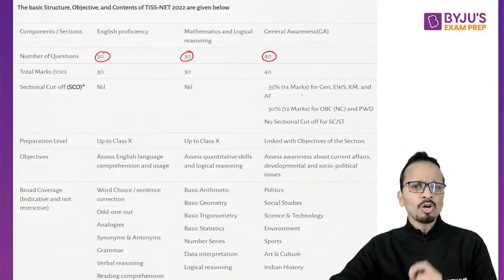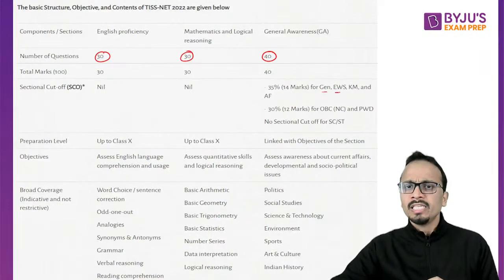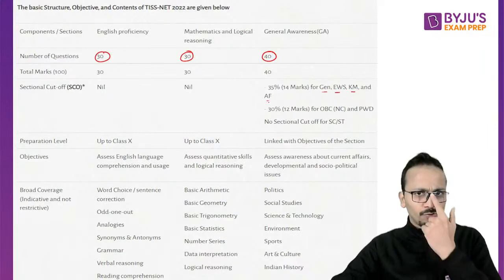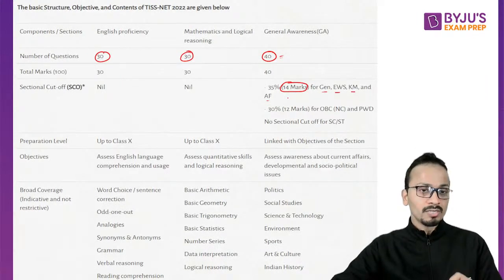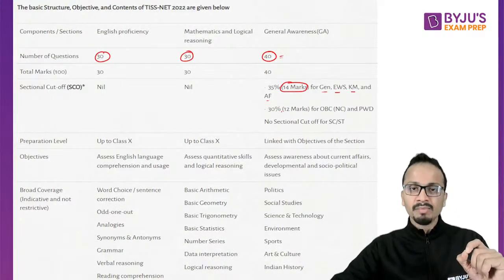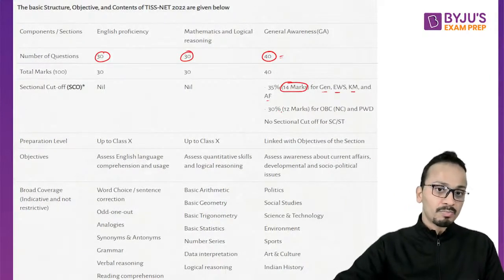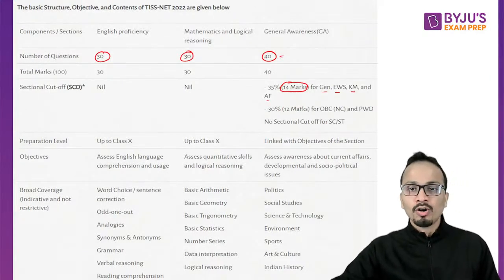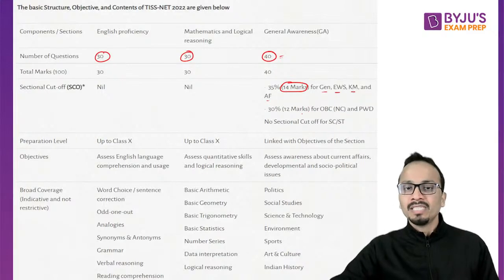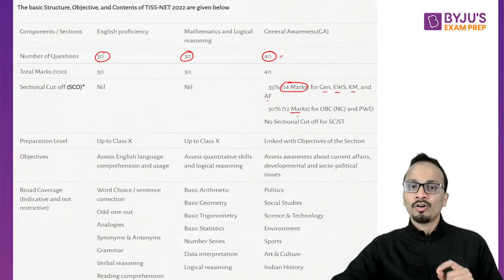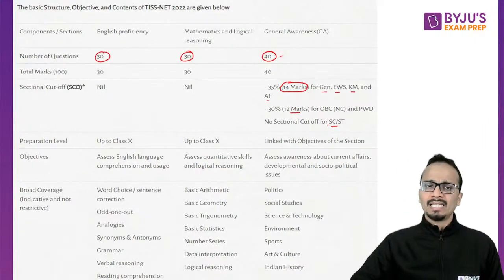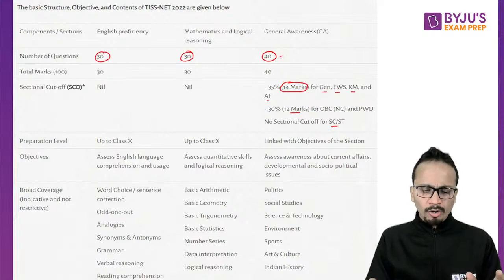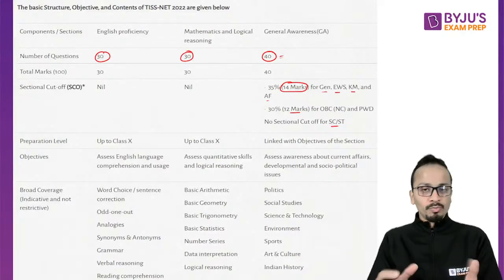For general, EWS, Kashmiri migrants and armed forces candidates, there is a sectional cutoff of 14 marks out of 40 that you have to clear in order to be considered for the further process. For OBC, NC and PW categories, there is a sectional cutoff of 12 marks in general awareness, and no sectional cutoff for the SC/ST category. These are some important pointers that I wanted to remind all of you before we enter into this session.